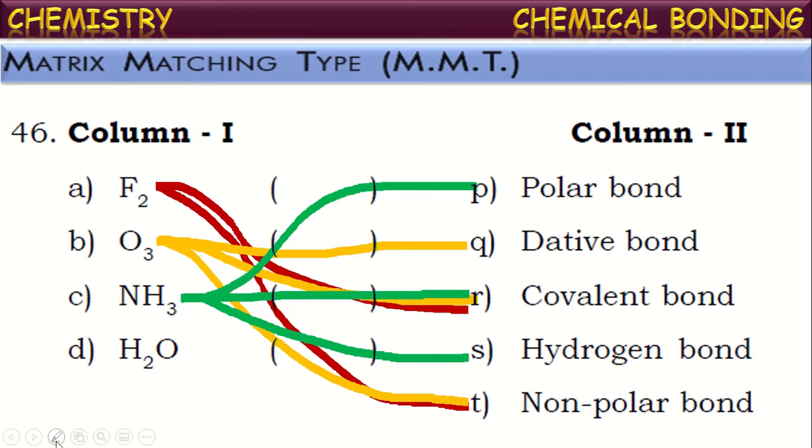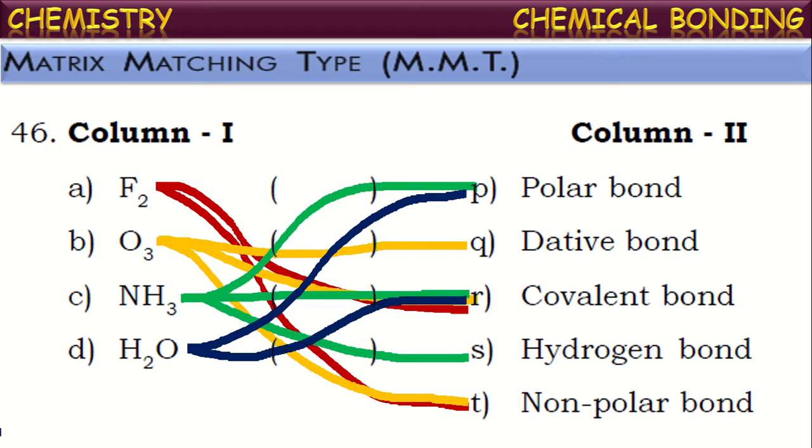And next one, water. In the water molecule, between oxygen and hydrogen, there exist polar covalent bonds. It is a covalent bond, and oxygen and hydrogen have different electronegativities, hence it will be a polar covalent bond, covalent and polar in nature. And water molecules can also exhibit hydrogen bonding. Okay, this is the matching. Observe once carefully. So many multiple options we are getting. So all the possible options we have to select and answer. That's why it is called matrix matching type questions.